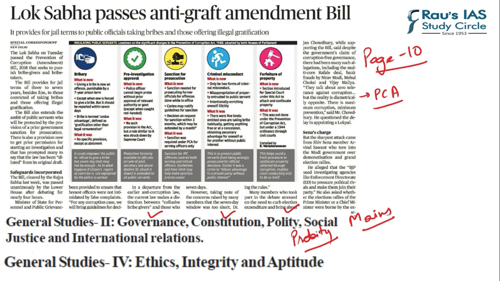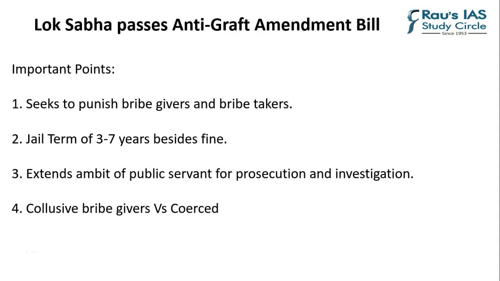Now, this bill brings a lot of clarity in terms of what is bribery, and who is the bribe giver and taker. Second important is pre-investigation approval. Third is sanction for prosecution, and fourth is criminal misconduct. Apart from this, it also talks about forfeiture of the property which is acquired through illegal means. Let's begin our analysis. Now let us try to understand the important points of this article.